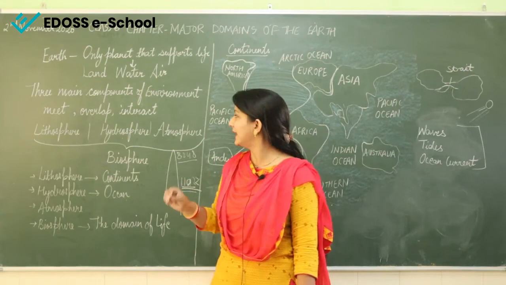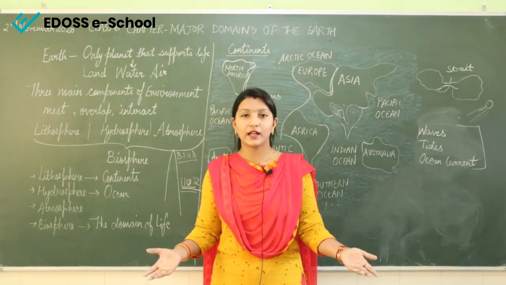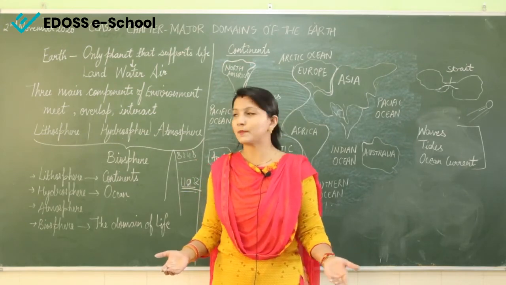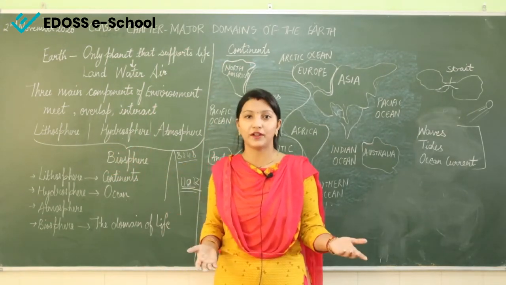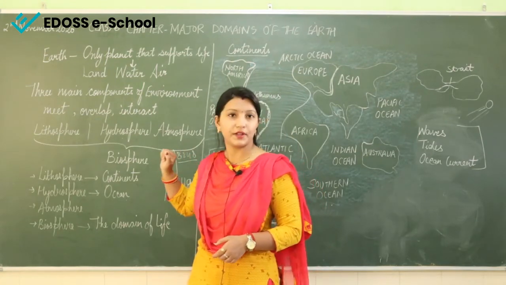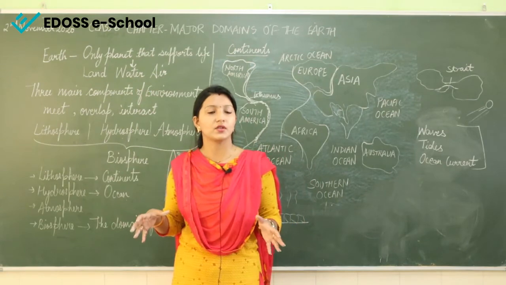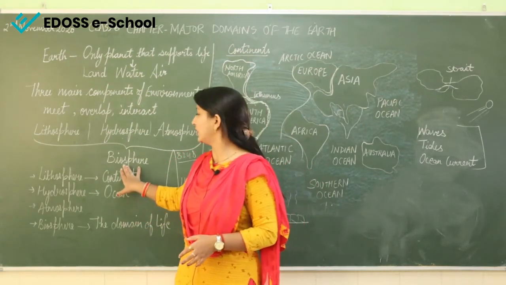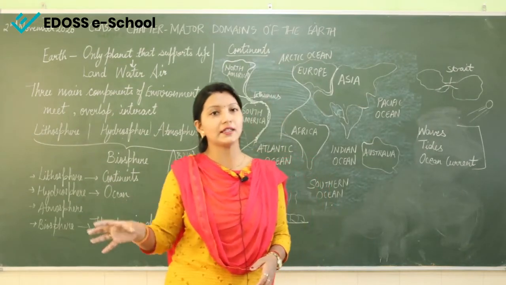So if any natural calamity happens on the land, suppose an earthquake comes, it will affect every one of us. In water, high tides come, a tsunami comes, again it will affect all of us. And in the atmosphere, cyclones come, again it will affect all of us. So we all are connected to each other in this biosphere, even when talking about the plants and the animals.